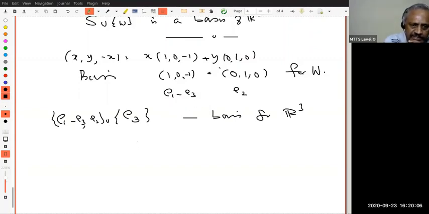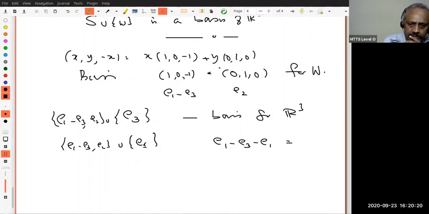Suppose I would have also taken E1. Why? Because I can write E1 minus E3 minus E1, which will be minus E3. Since minus E3 is there, E3 is also there in the linear span. Therefore, this is also a basis for R3.